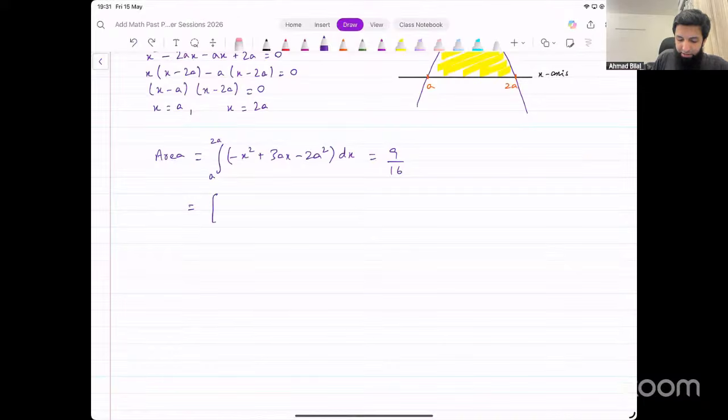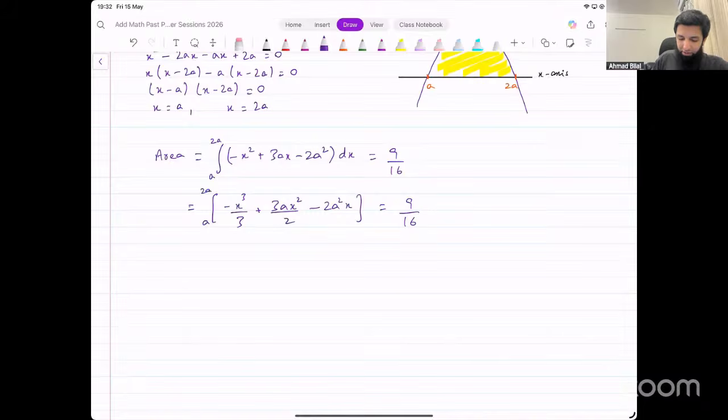Integration of minus x squared, minus x cubed divided by 3. Integration of 3ax, 3a remains as it is, add 1 to the power, divide by the new power. And then minus 2a squared, and that's a constant, right? Integration of a constant is just that we multiply that with the variable which is x in this case. Now on the other side, we have 9 over 16. Limits are from a to 2a.